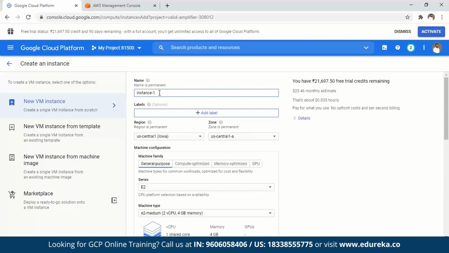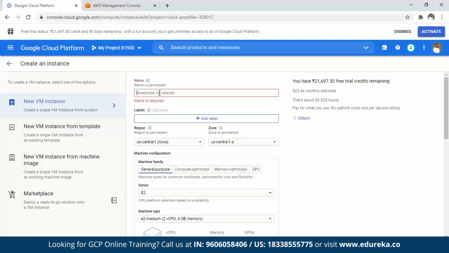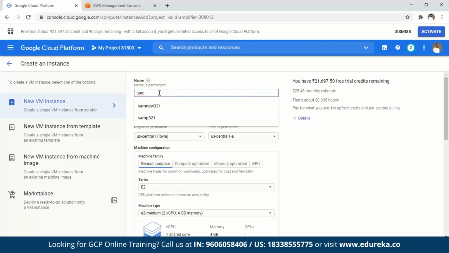During the course of this video, I'll also show you how these things work in other platforms as well. I'm not going to walk you through them in detail, but I'll give you an idea as to how those services work there. So let's add a name here for the instance that we are planning to launch. Let's call it SAM4321.